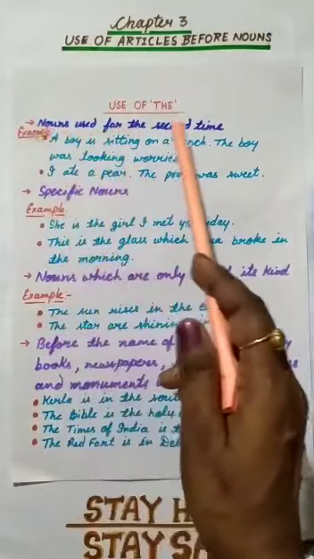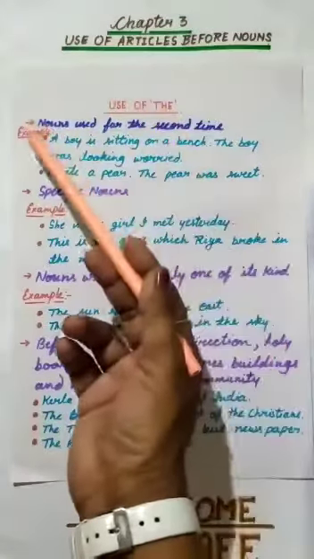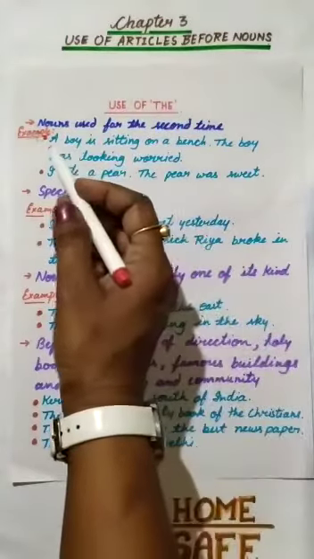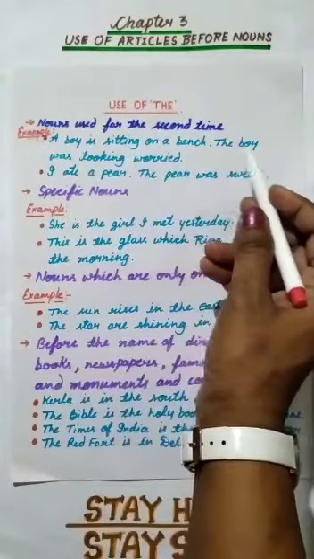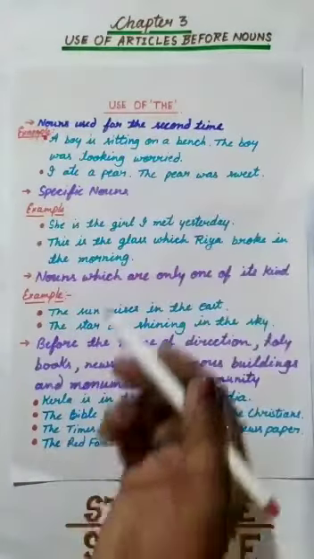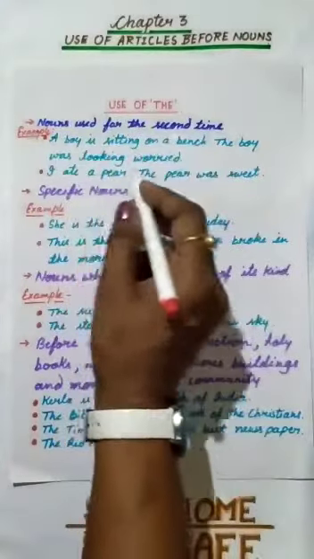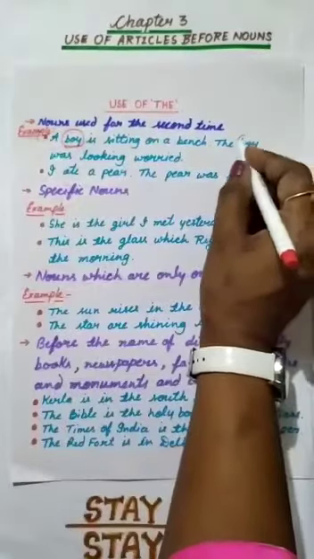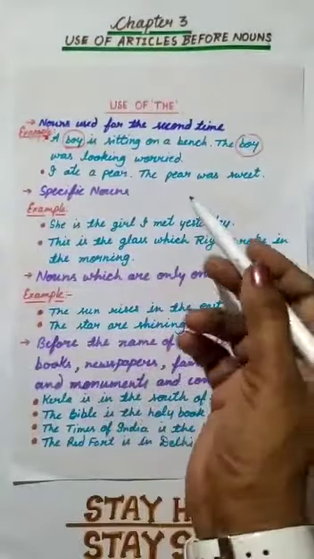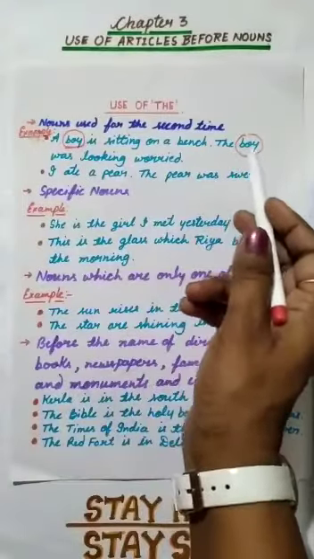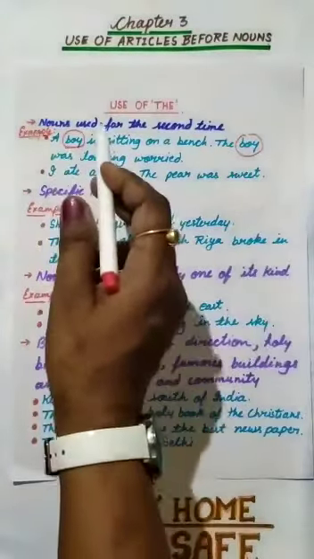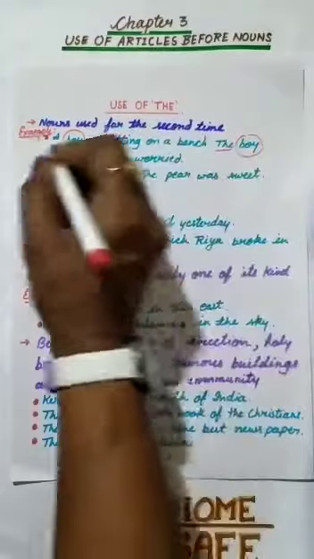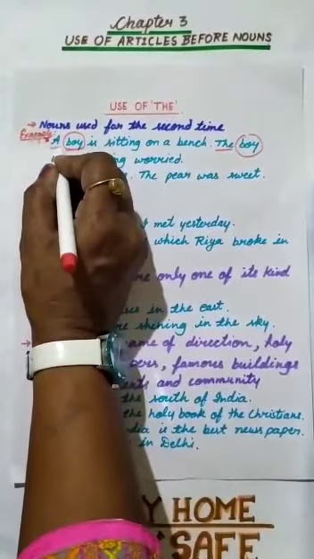Nouns used for the second time. We should use "the" before the nouns used for the second time. Look at the example to get it clear. Children, the first one is, a boy is sitting on a bench. The boy was looking worried. You can see there are two sentences, and in both the sentences boy is common. It means I use this boy the second time. So before the noun which is used the second time, we should use "the". For the first time, we should use "a" or "an".